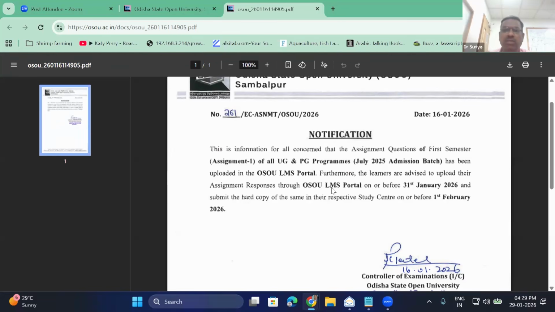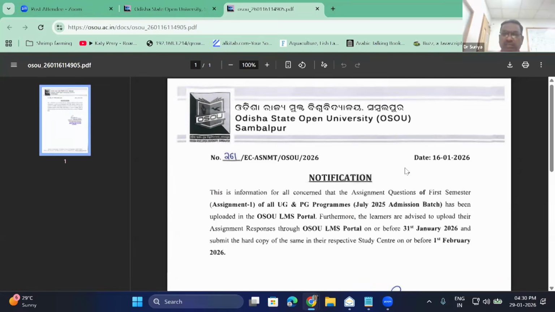Furthermore, the learners are advised to upload their assignment response through the OSOU-LMS portal on or before 31st January and submit the hard copy of the same in the respective study center. So once you upload the assignments in the LMS portal, the hard copy can be submitted in the study center on or before 1st February 2026. Submission of the hard copy and submission on the OSOU-LMS portal is mentioned very clearly, so please take this notification as the verdict. No other changes, and I'll close this.